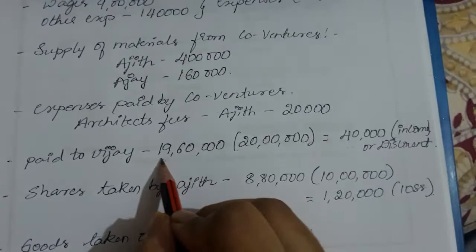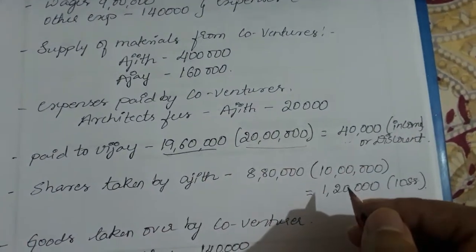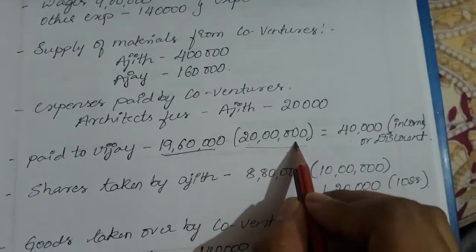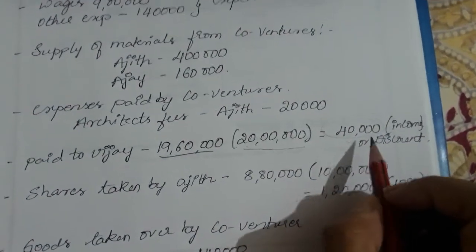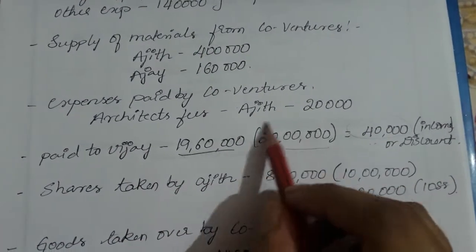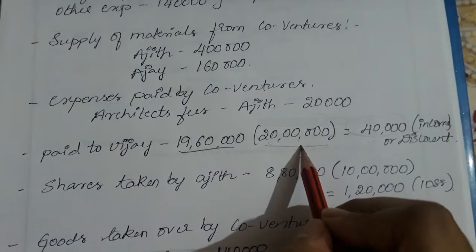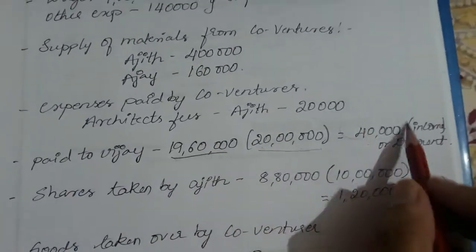The payment is 19,60,000, but the actual amount of goods purchased is 20 lakh rupees. So the remaining 40,000 is income for the company, or we can also say a discount given by Vijay. So 20 lakh rupees worth of goods was purchased on credit, but the payment was only 19,60,000. 40,000 is the income received.